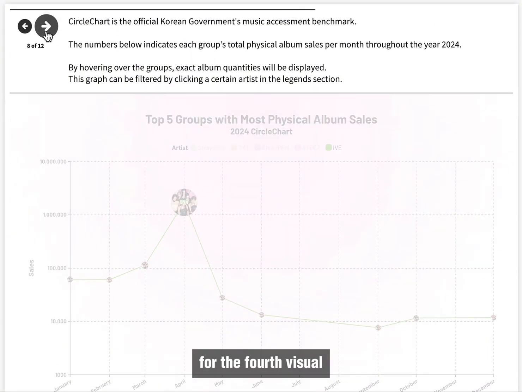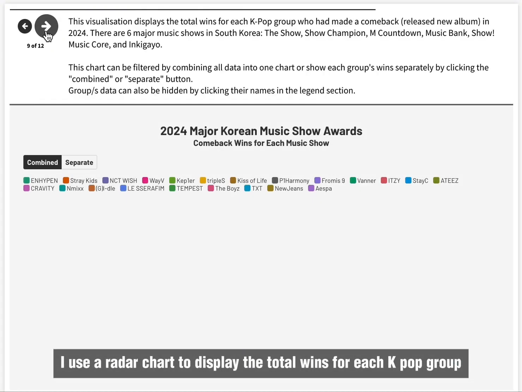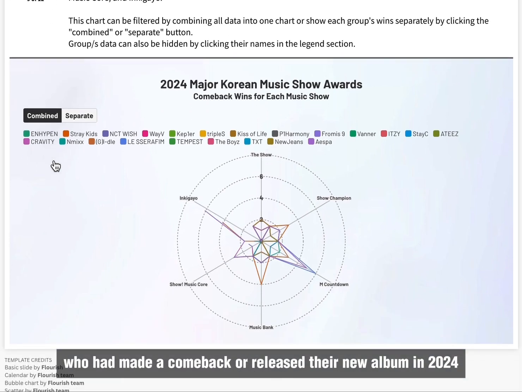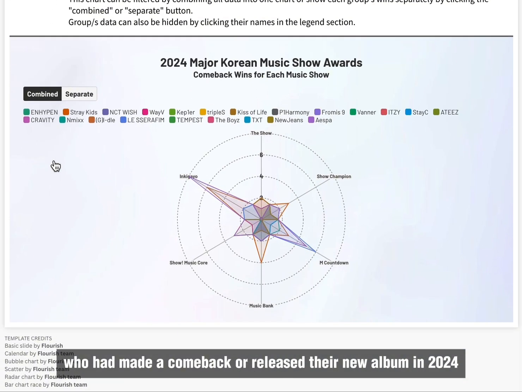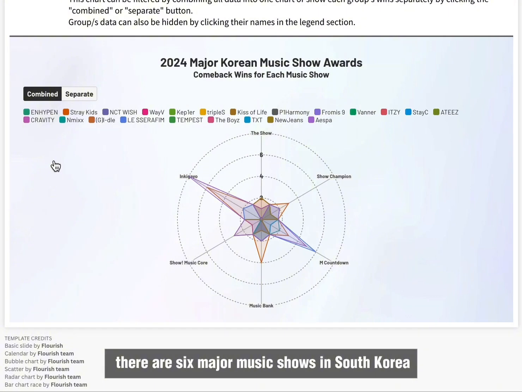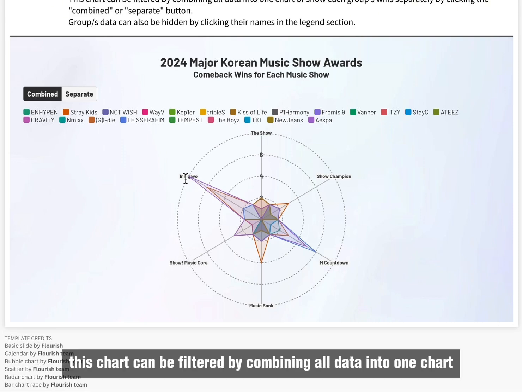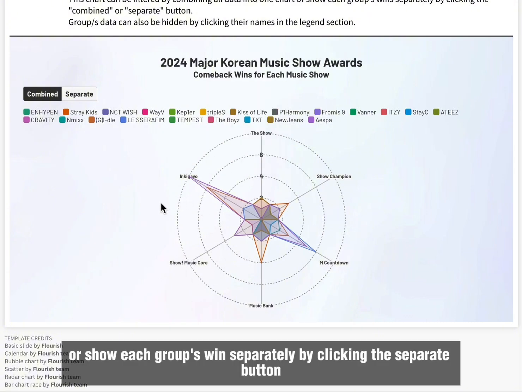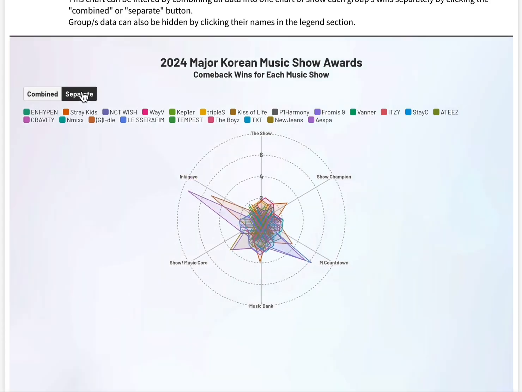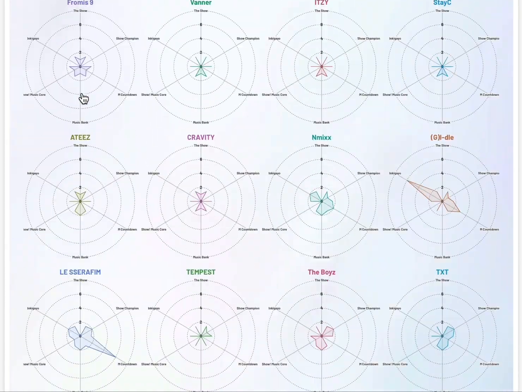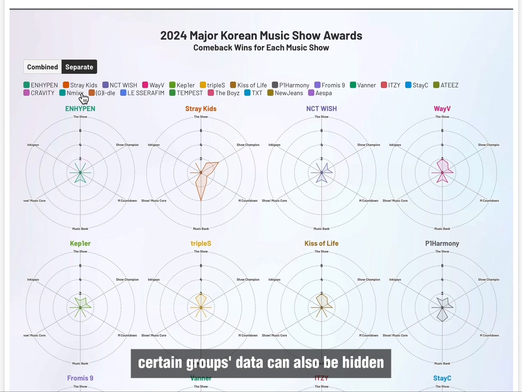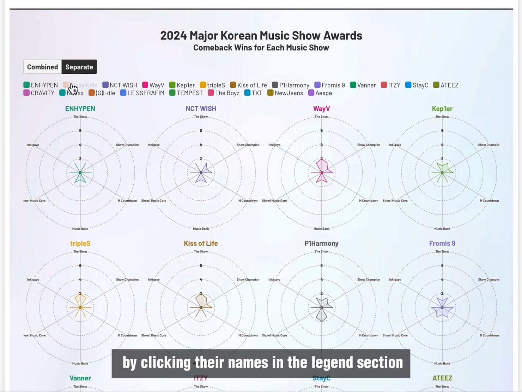For the fourth visual, I use a radar chart to display the total wins for each K-pop group who had made a comeback or released their new album in 2024. There are 6 major music shows in South Korea: The Show, Show Champion, Countdown, Music Bank, Show Music Core, and Inkigayo. This chart can be filtered by combining all data into one chart, as you can see here, or show each group's wins separately by clicking the separate button. Certain groups' data can also be hidden by clicking their names in the legend section.